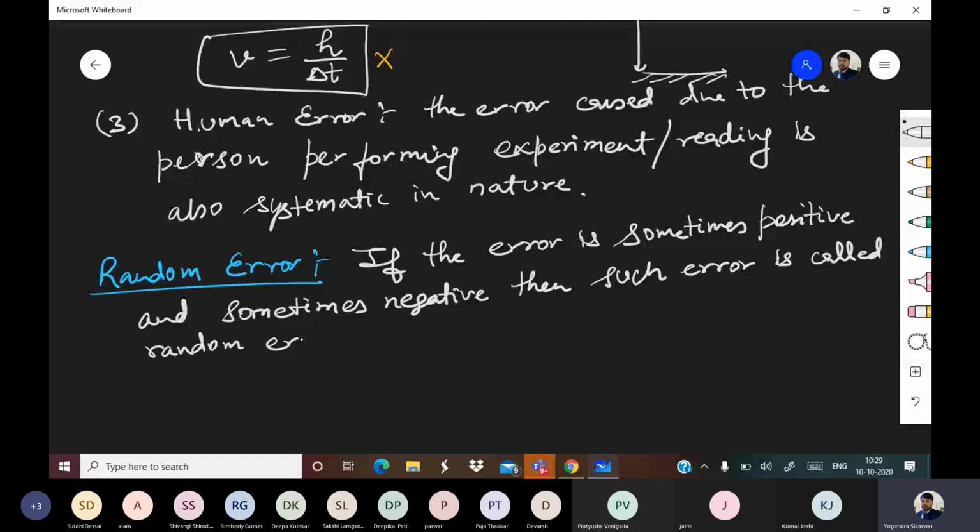Random error can be due to various reasons. It can be due to environment, it can be due to many factors.